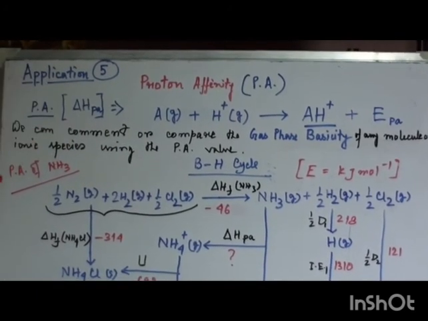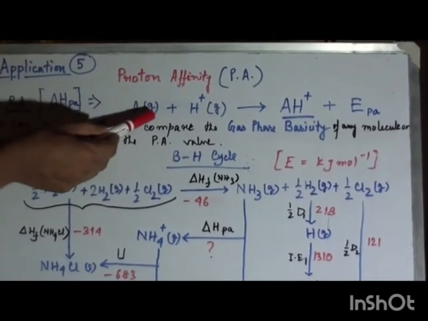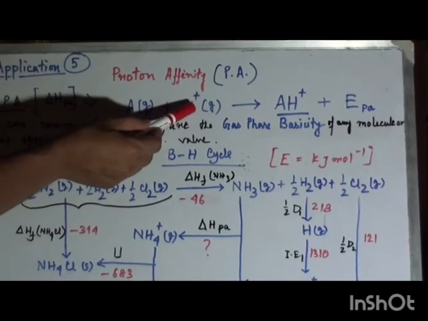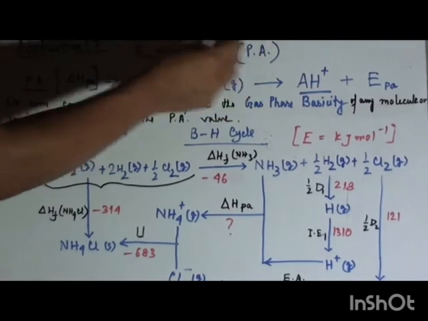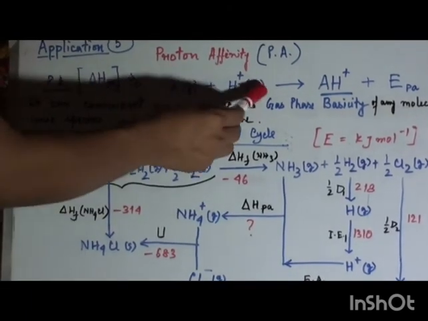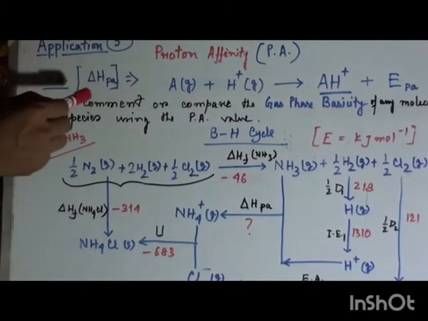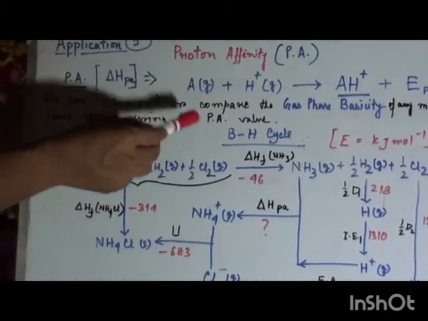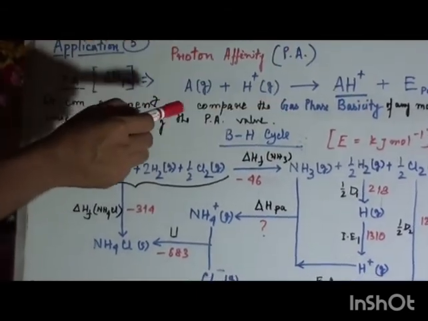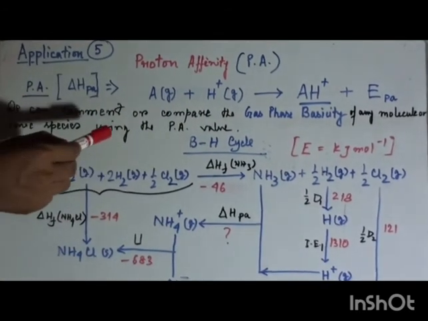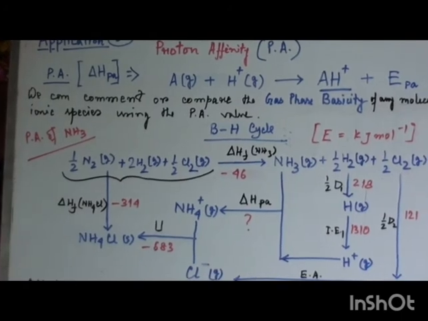So we can explain it in terms of this equation, like any substance in gaseous phase which accepts a proton, also in gaseous phase, combining in this acid base product. So in gas phase both reactants react and the proton is accepted by A. And in this reaction the amount of energy released due to formation of this adduct is called proton affinity.